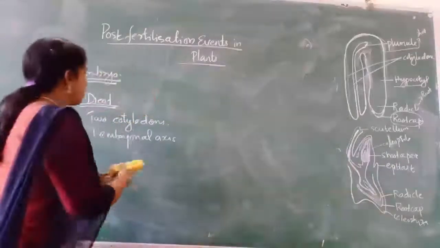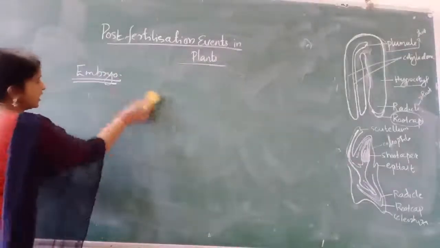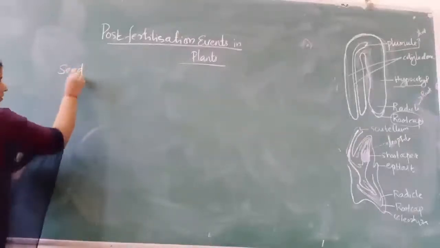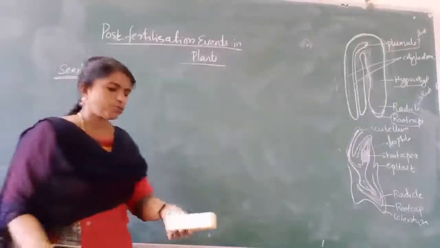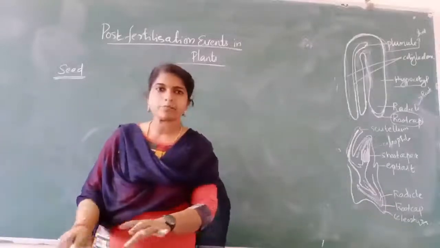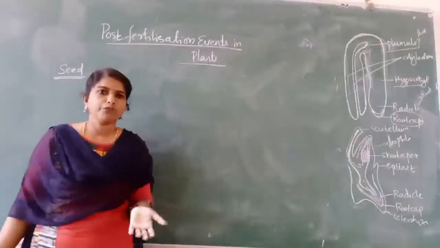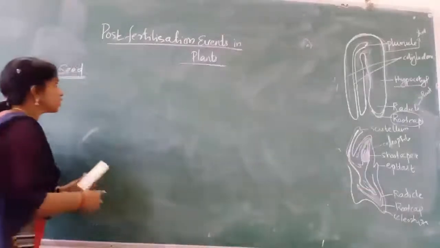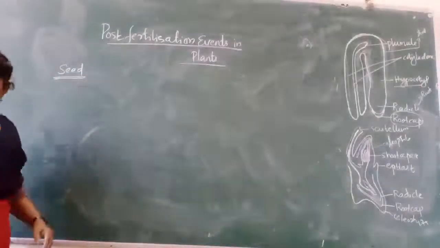Now the next part is the seed. How is the seed formed? From which part does the seed develop? The fertilized ovule changes into the seed.